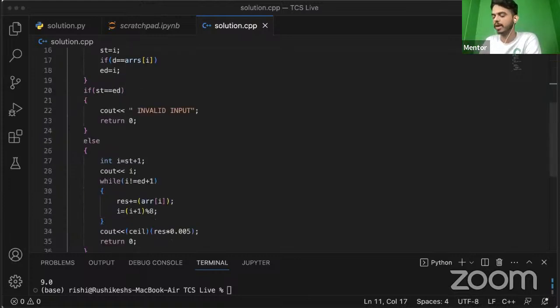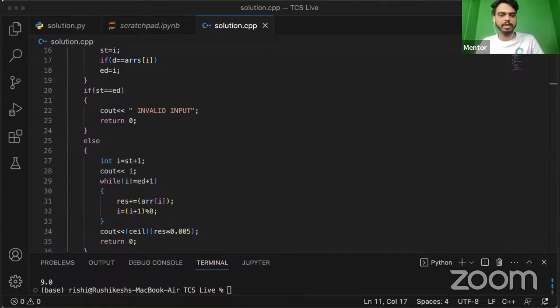So this for loop helps us visit each station. One condition that we have to look at is if the source and the destination are the same. Here we are going to write that if the source station and the destination are the same, then it should return invalid input and return a 0. Otherwise, whenever the source and destination are not the same,